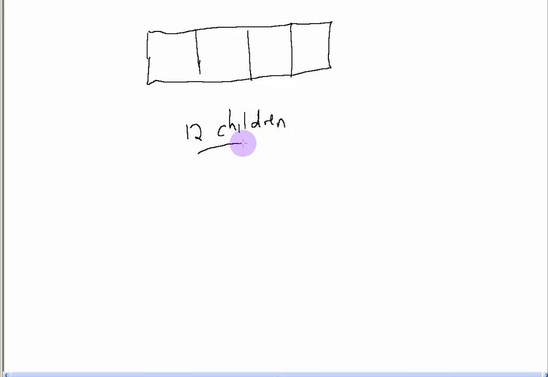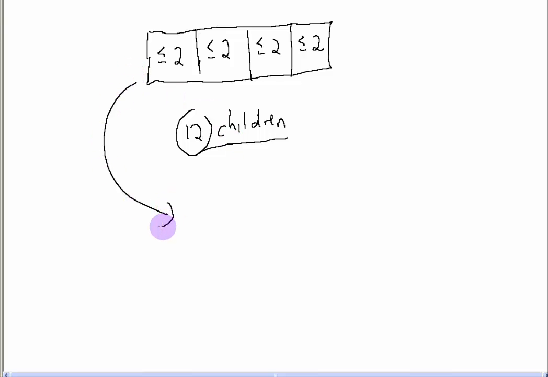All right. Now, how can I fit these children into these pigeonholes? Is it possible to fit these 12 children into these 4 bedrooms in such a way that you have less than or equal to 2 children in each bedroom? Okay, let's see if that's possible. Okay, 12 children, 4 bedrooms. Suppose I have less than or equal to 2 children here, less than or equal to 2 children here, less than or equal to 2 children here, and less than or equal to 2 children here. Okay? So what is the total number of children?